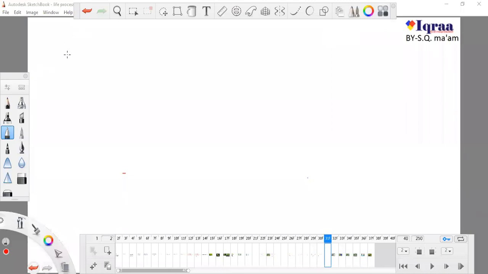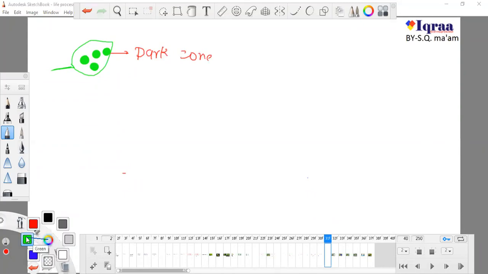Before starting a new topic, we can add a bit of a twist to this. Before putting them into sunlight, we can put them into a dark zone. Before putting them into sunlight, we can also put them into a dark zone. Okay, it was in sunlight before, and we are putting it into a dark zone.